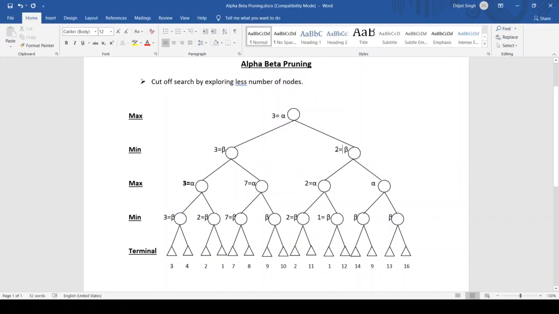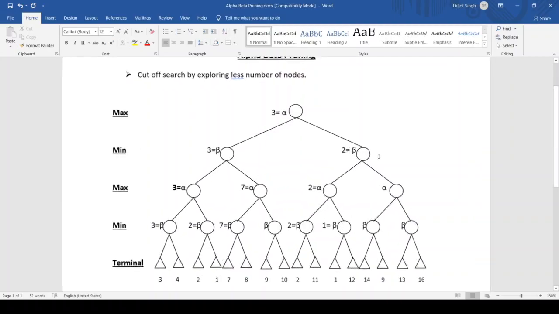And when we compare these two, here max alpha is 3, meaning I'm already having a value of 3 and my value will be 3 or greater than 3. And looking at this, the minimum value here will be 2.